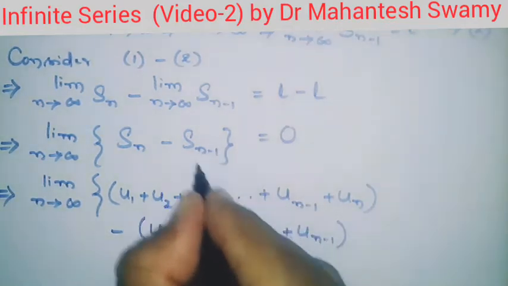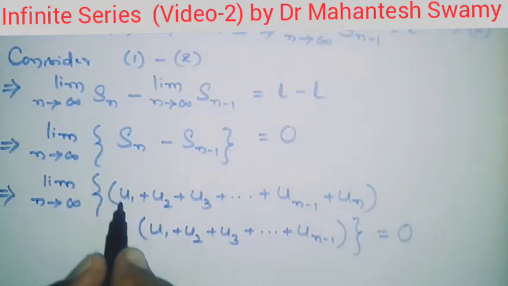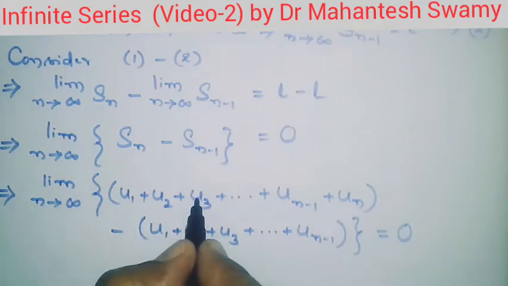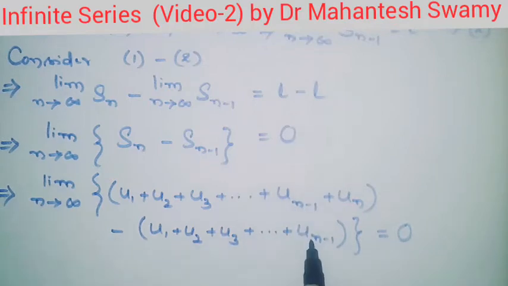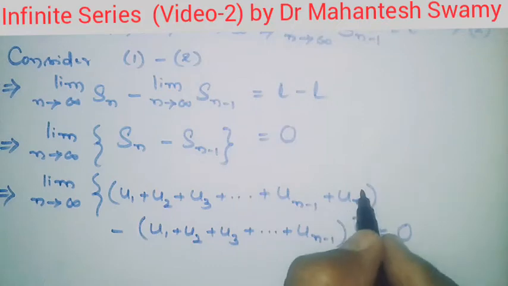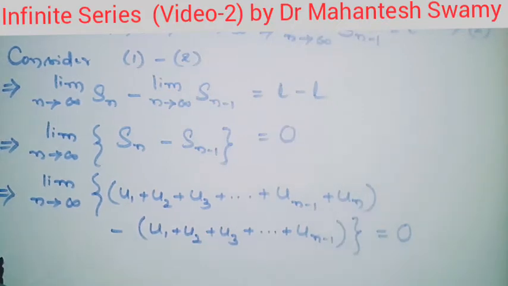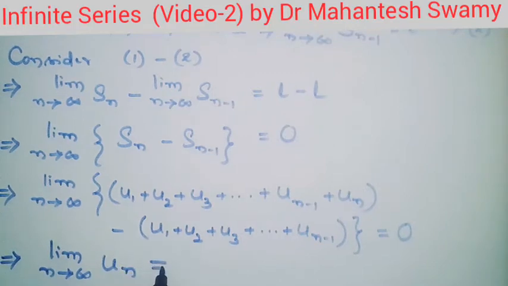So this is Sn minus 1 we have written, and on RHS it is 0. Now u1 minus u1 cancelled, u2 minus u2 cancelled, u3 minus u3 cancelled, un minus 1 minus un minus 1 cancelled. So all these terms will be cancelling. The only non-zero term will be un. So that implies limit as n tending towards infinity of un is equal to 0.